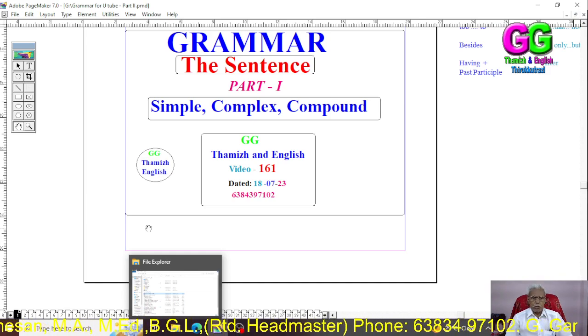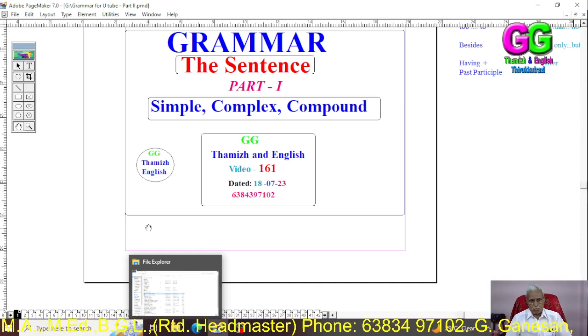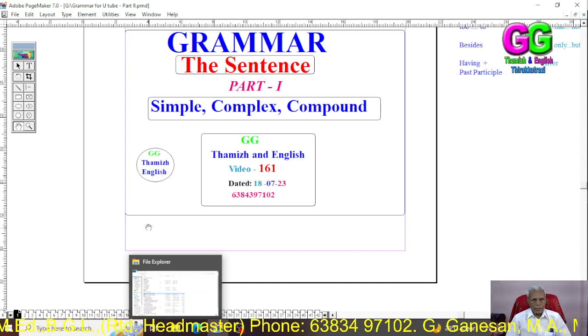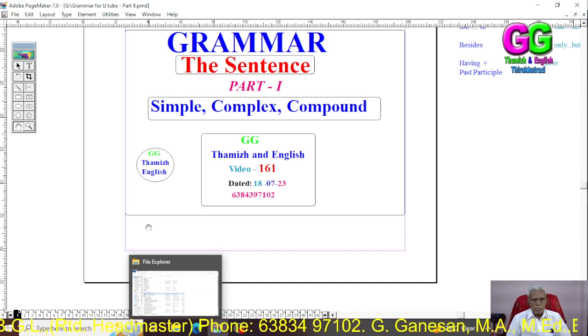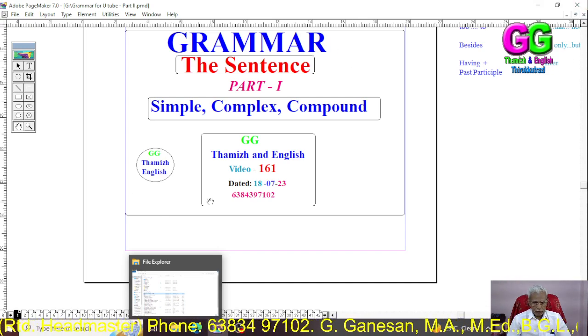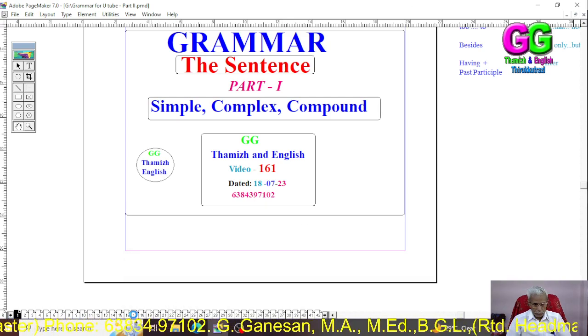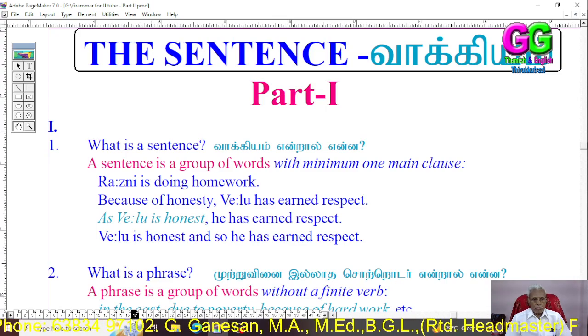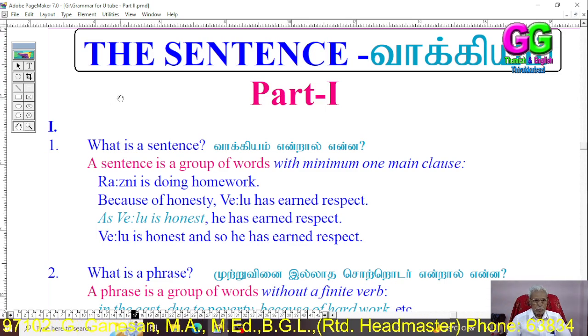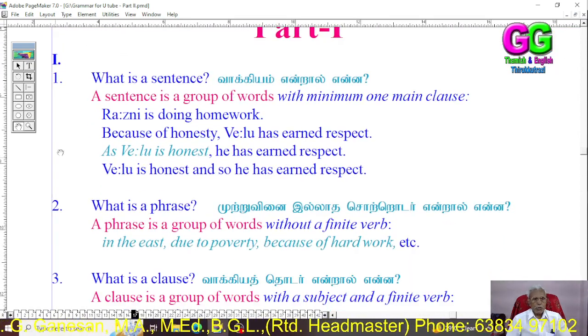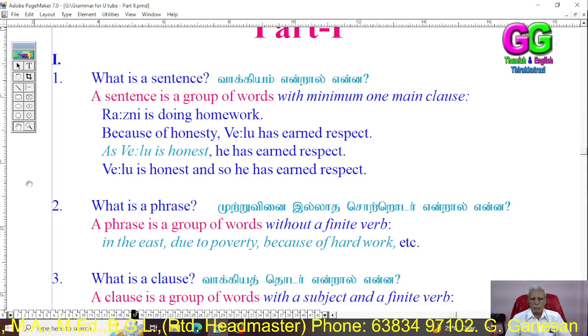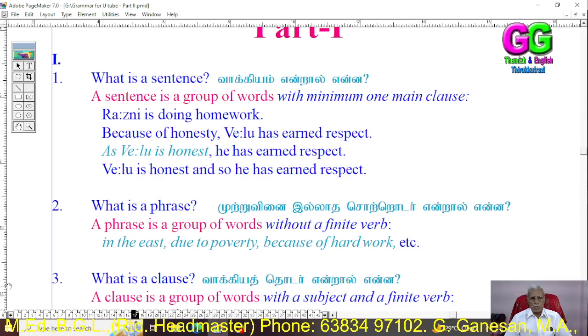The sentence, part 1: simple, complex, compound. Video 161. First of all, we should know what is a sentence.